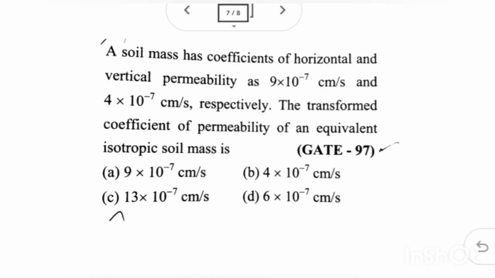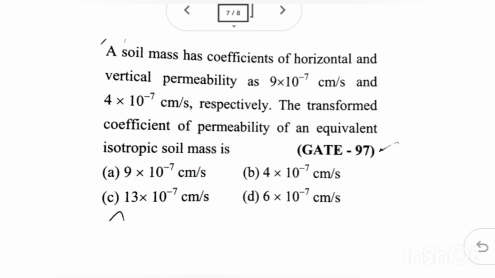So in the question, they have given two different permeabilities. One is horizontal and one is vertical. So two different directions and two different permeabilities they are talking about. Then they are asking us to find a transformed coefficient of permeability. So we need to make a conversion for an isotropic soil specimen.